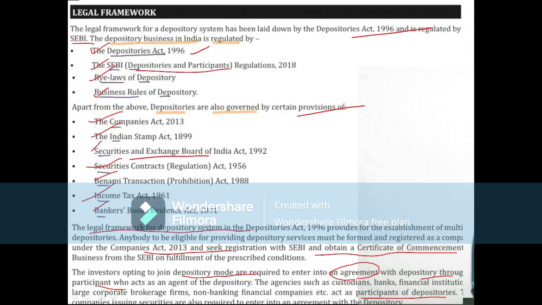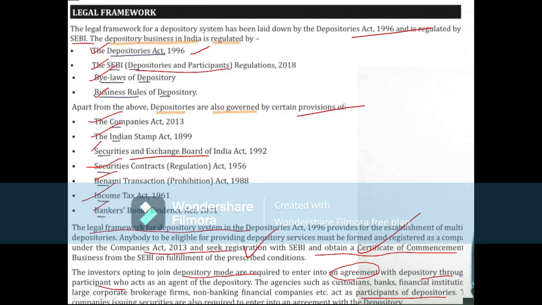At the same time, anybody eligible for providing depository services must be formed and registered under the Companies Act. Registration is compulsory, and the other requirement is a certificate of commencement of business, which should be taken from SEBI also.